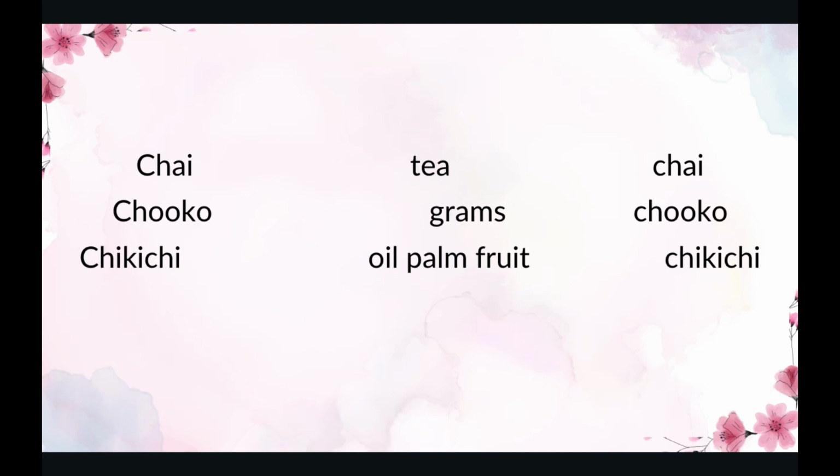The next one is choko. Choko is grams. Grams in plural is still choko. The next one is chikichi. Chikichi in English is oil palm fruit. Oil palm fruit in plural in Swahili is also called chikichi.